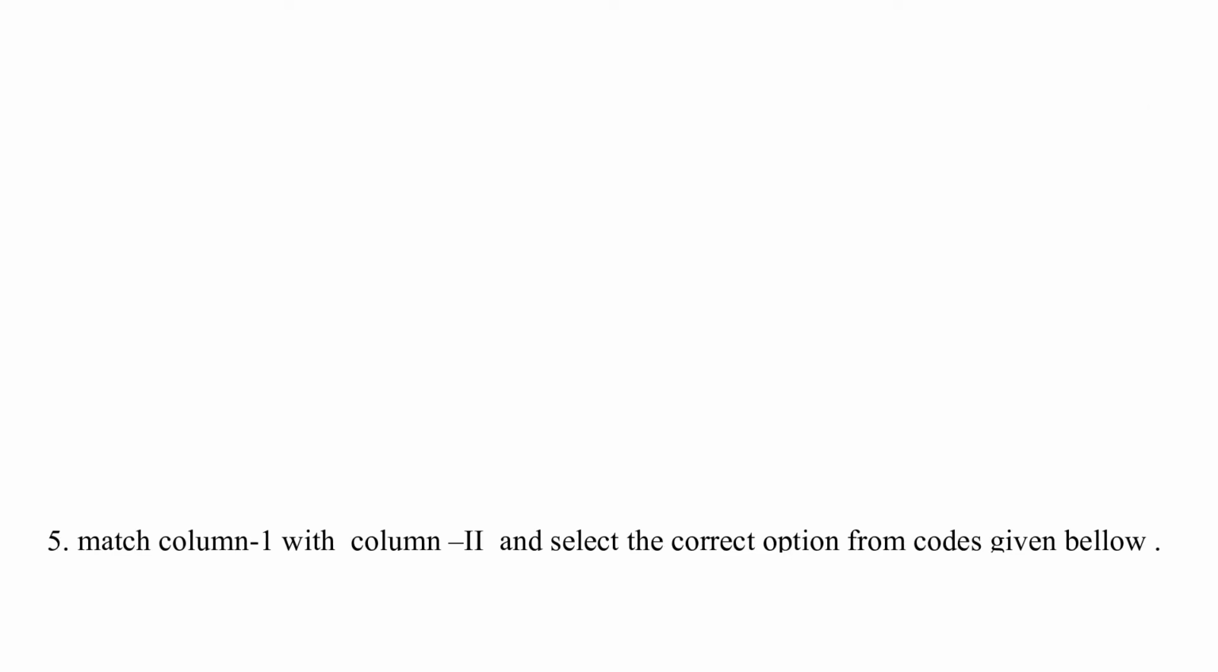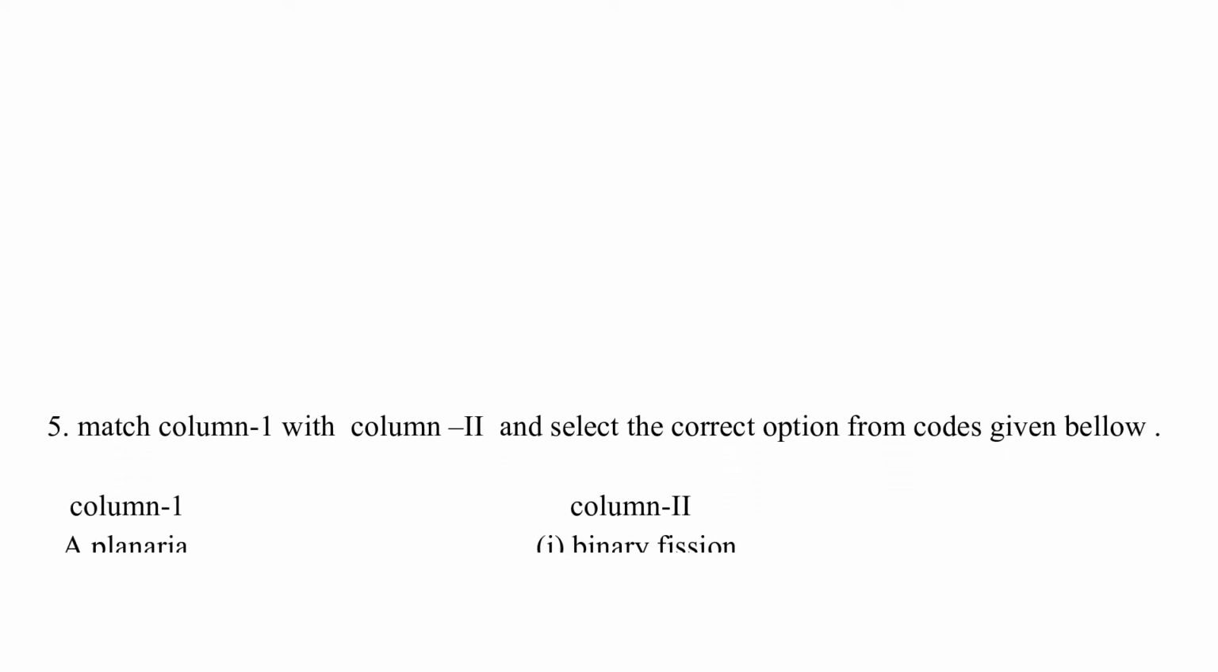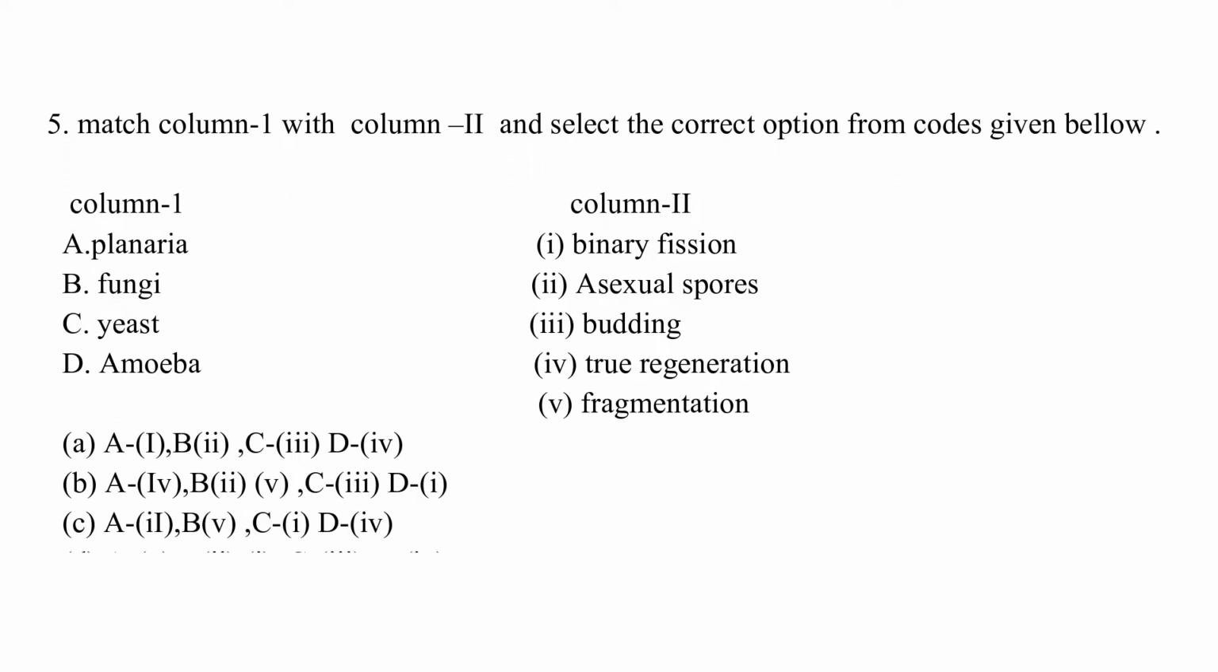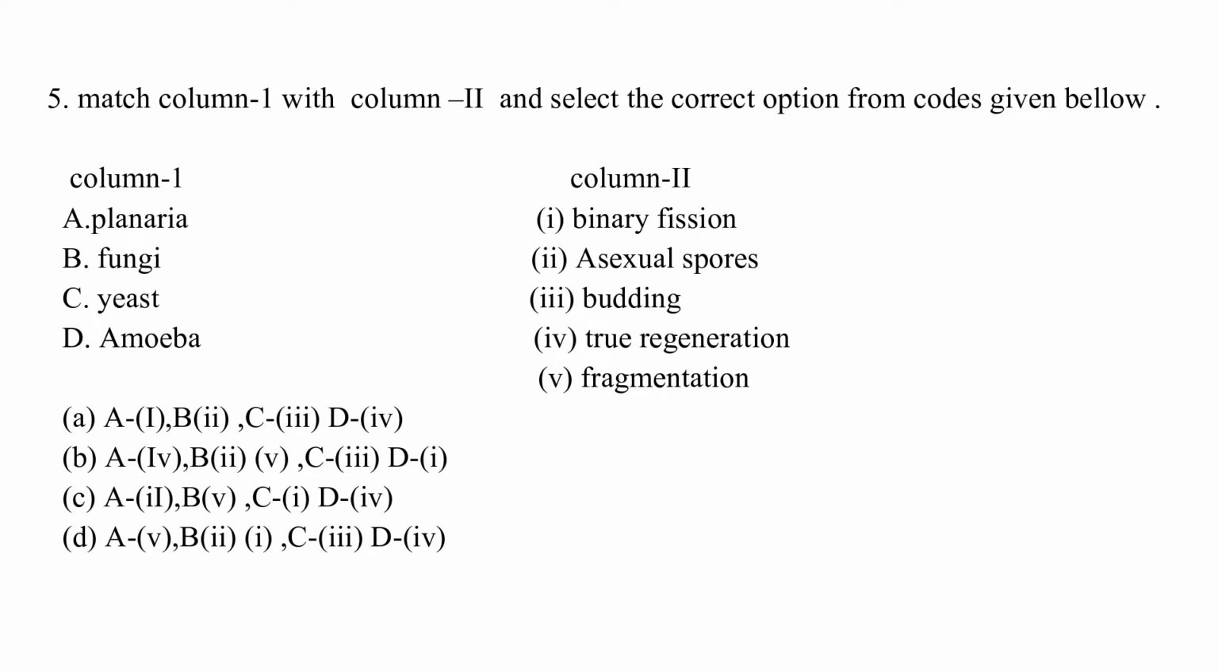The next question is match column 1 with column 2 and select the correct option from codes given below. Column 1: Planaria, fungi, yeast, amoeba. Column 2: binary fission, asexual spore, budding, true regeneration, fragmentation. The correct answer is B, in which Planaria is with true regeneration, fungi with both asexual spore and fragmentation, yeast with budding and amoeba with binary fission.